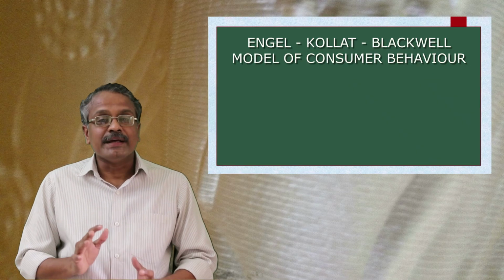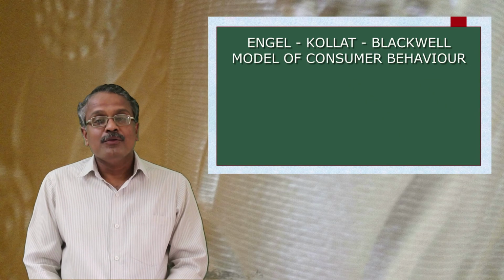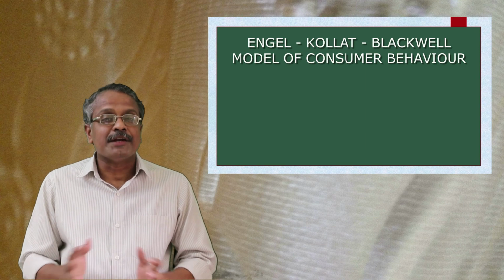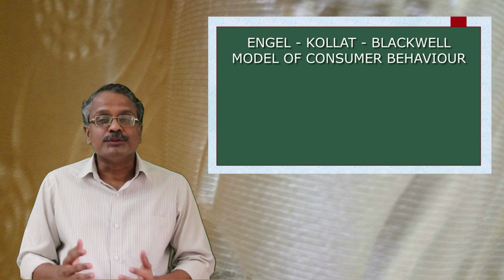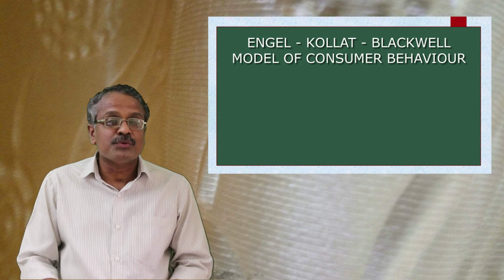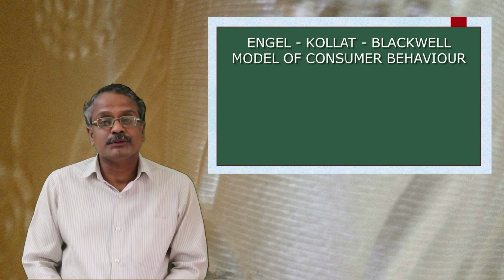This is the EKB model. We could see the stages and variables mentioned in the model and also how these variables affect the consumer decision making process.